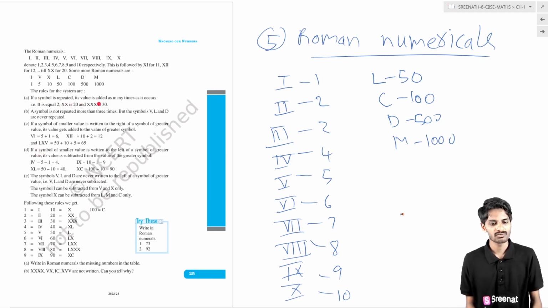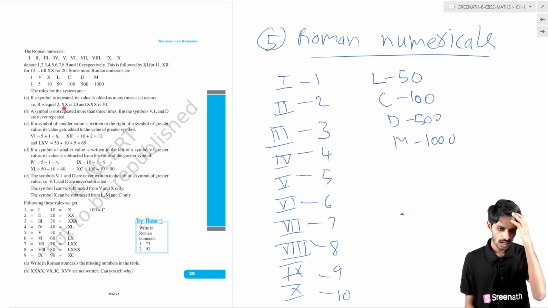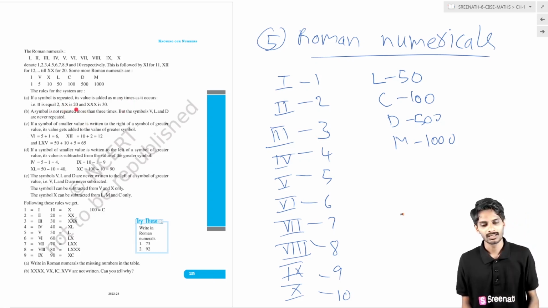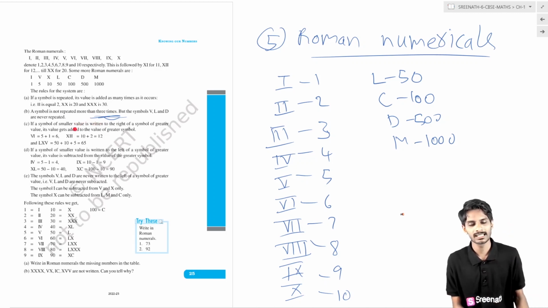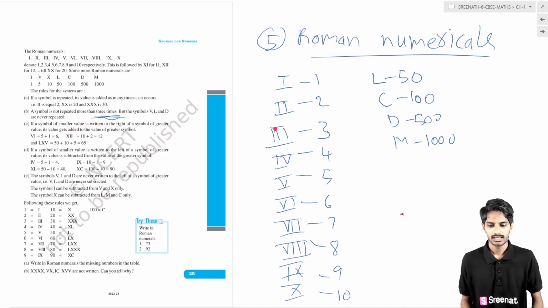If a symbol is repeated, its value is added as many times as it is repeated. For example, I has value 1, but here the symbol is repeated 2 times, so we add the value 2 times and get 2. Here it is repeated 3 times, so we get 3. That is the first rule. If you write 2 X's, it is 20, because 1 X is equal to 10. A symbol is not repeated more than 3 times. That is the condition.